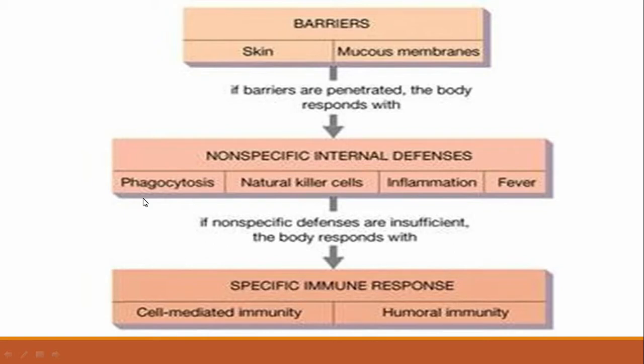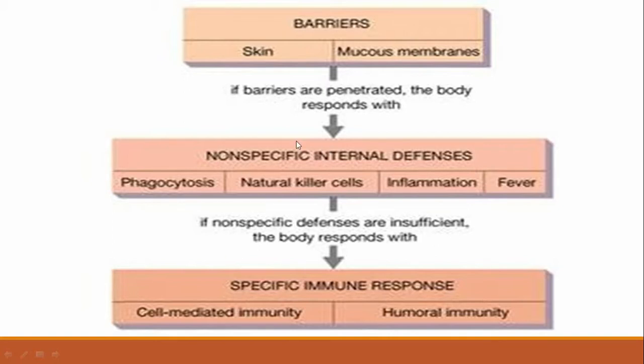Phago means solid, and cytosis means with the engulfment of the cell membrane. So phagocytosis is the solid eating process of the cell. Natural killer cells are also included in the second line of defense. Inflammation and fever or pyrexia occur during the second line of defense.